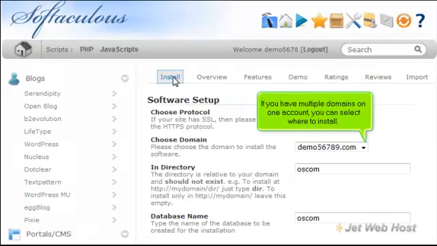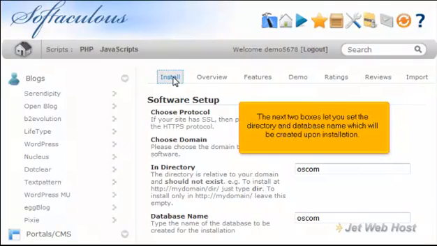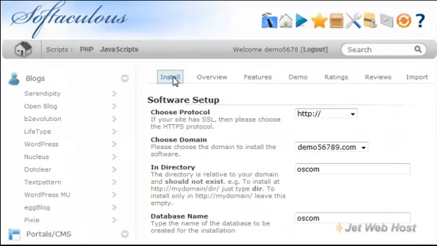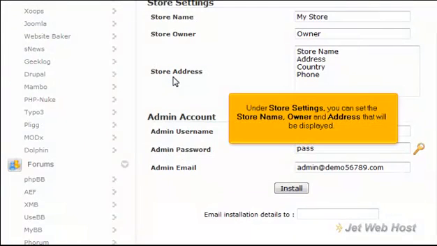If you have multiple domains on one account, you can select where to install. The next two boxes let you set the directory and database name, which will be created upon installation. Under Store Settings, you can set the store name, owner, and address that will be displayed.